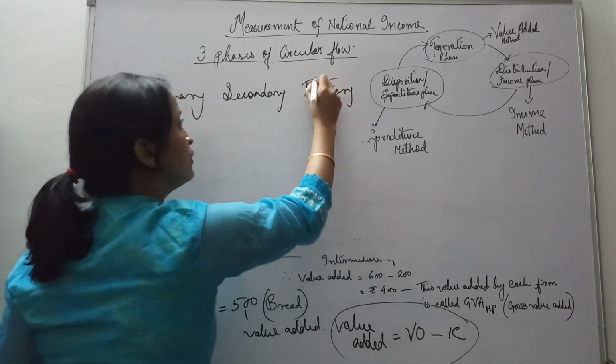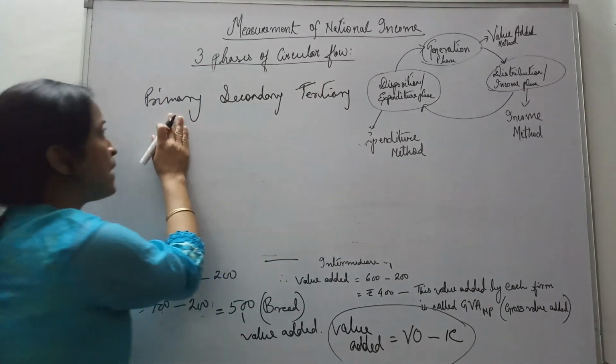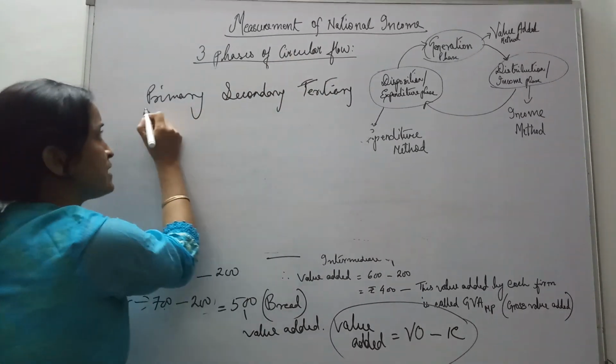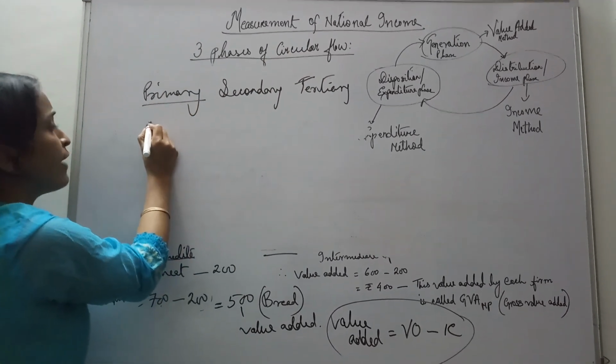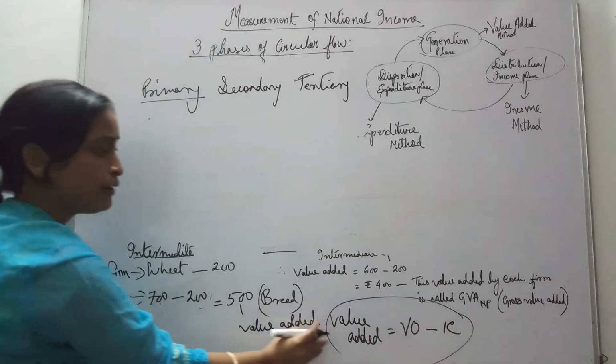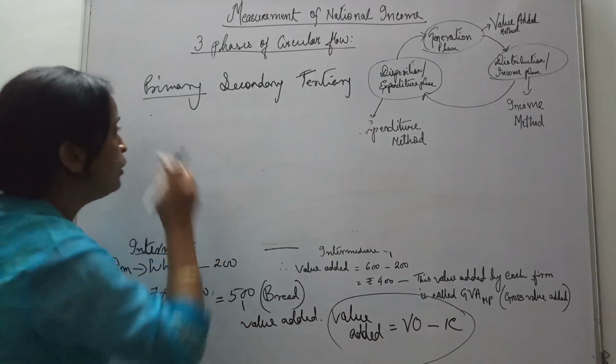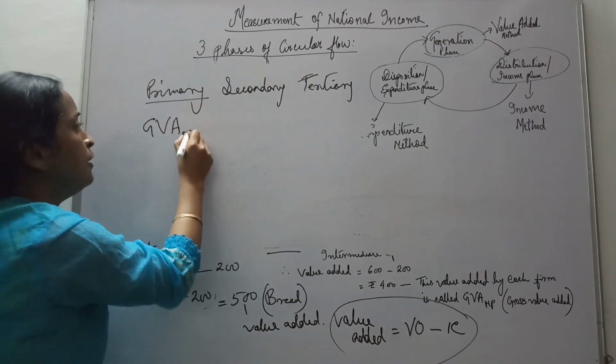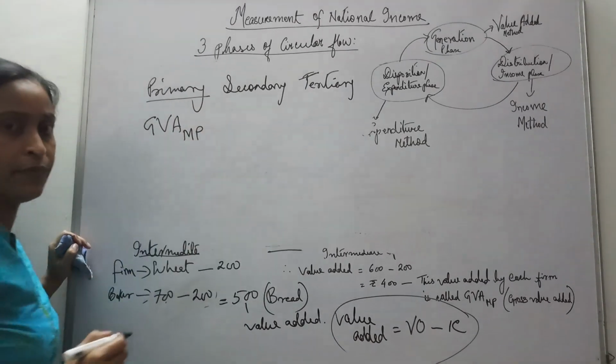There are some farms in the primary sector, we have farms in the secondary sector, we have farms in the tertiary sector. All of them are adding value to their products. It is called gross value added at market price.